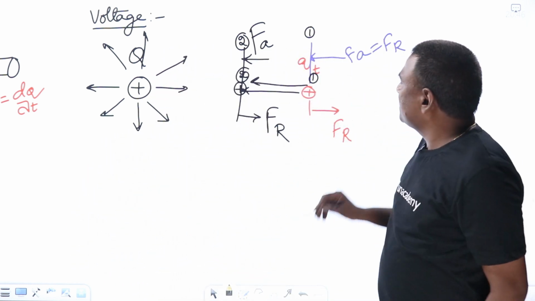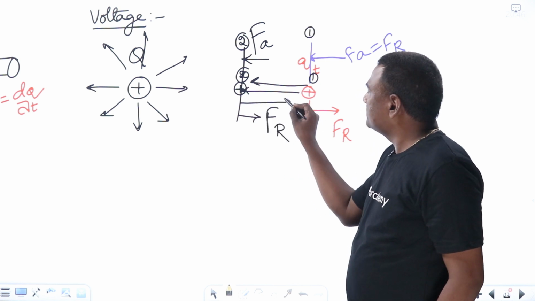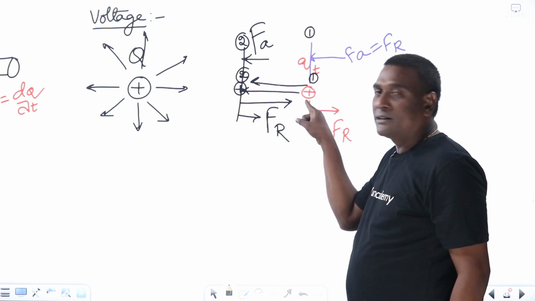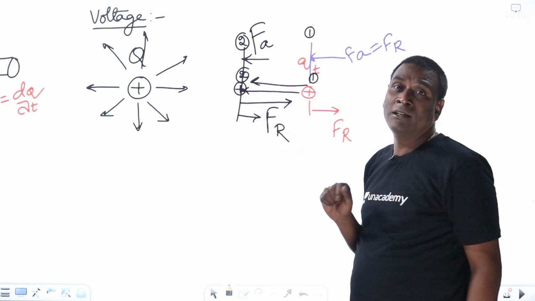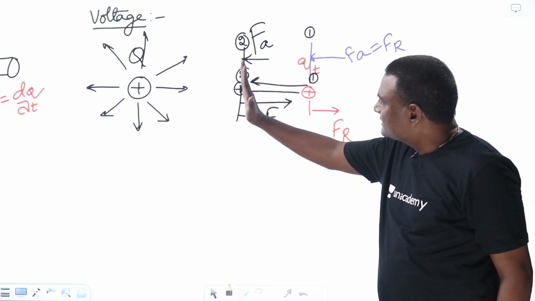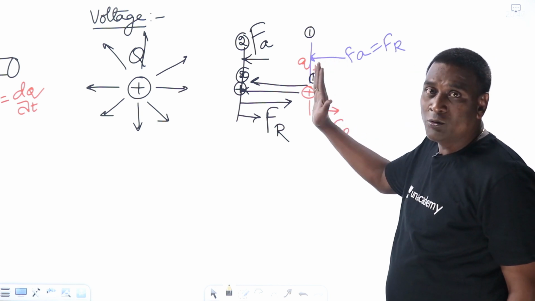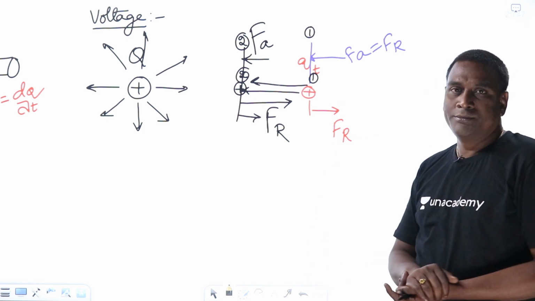Now, for example, if you are moving this particular test charge from 2 to 1, definitely what you're supposed to do is reduce your applied force to less than the repulsion force, such that you'll be traveling from here to here. And again here, in order to keep it here only, the applied force should be equal to the repulsion force of these magnitudes.